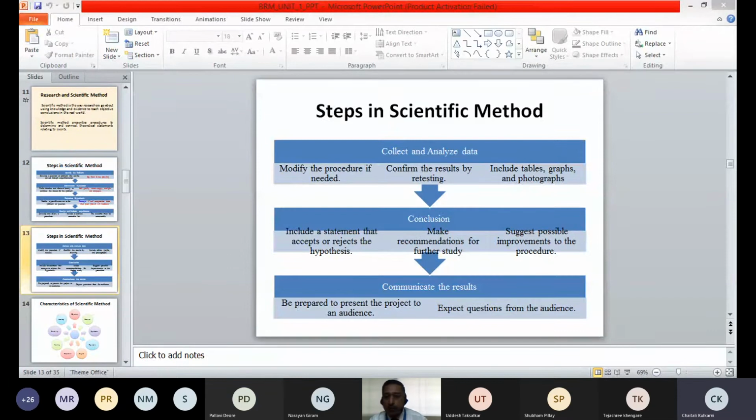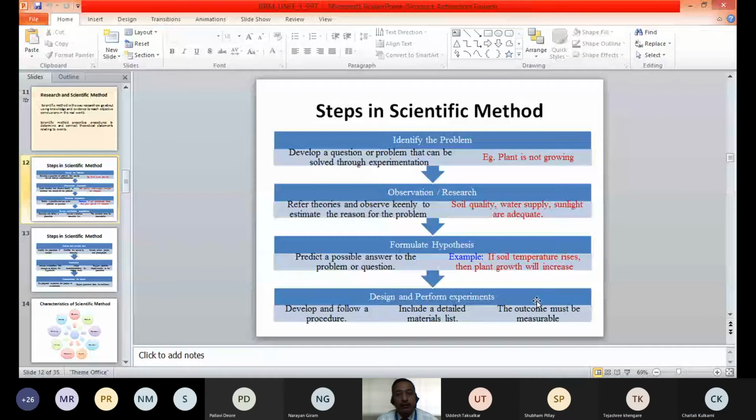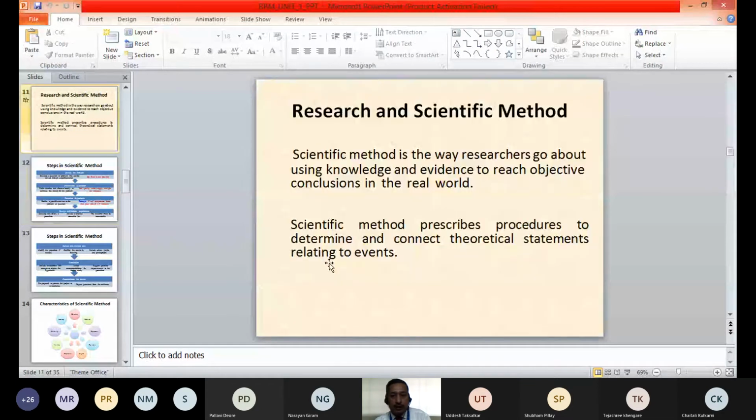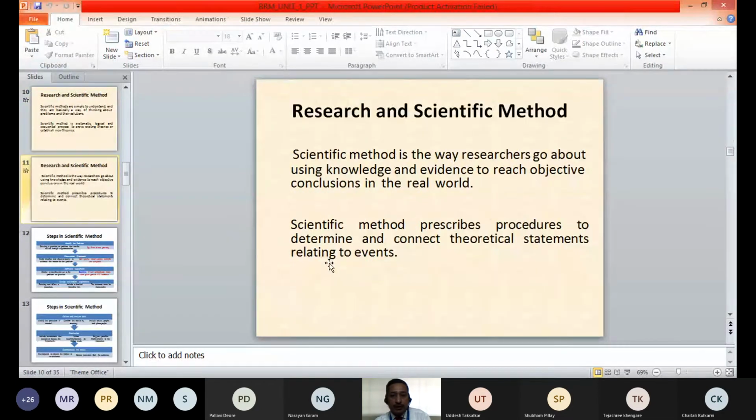So it's a simple process, and you can also observe whatever steps we have discussed in the scientific method. You will see that there is a sequence, isn't it? If you change this sequence, you may not get the proper results. For example, if you see this third step, formulate the hypothesis. If you do this first, and if you haven't done identification of problem or observation, your research may go wrong. So you have to follow a particular sequence, and that is how we are saying here that it is systematic.